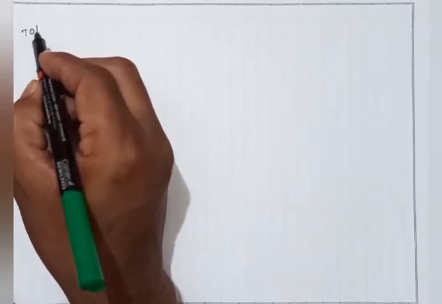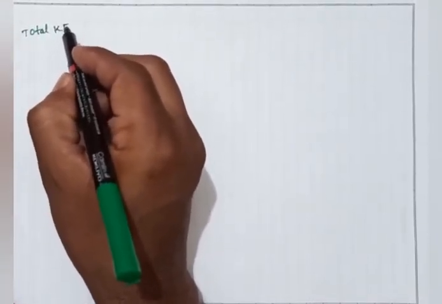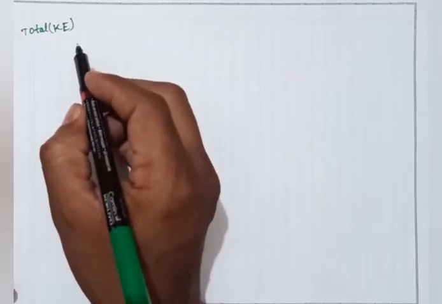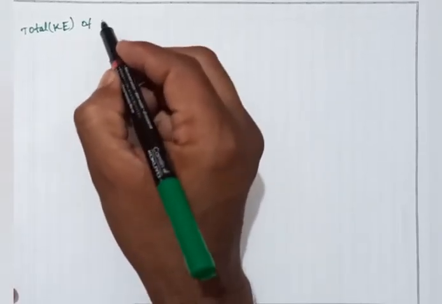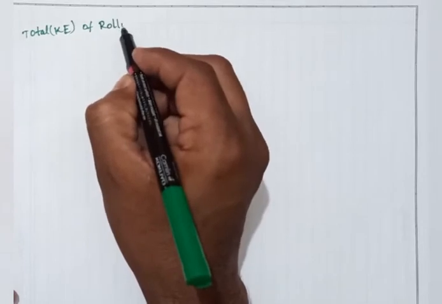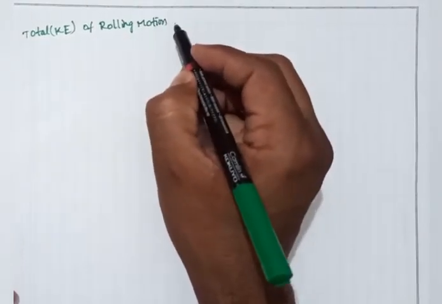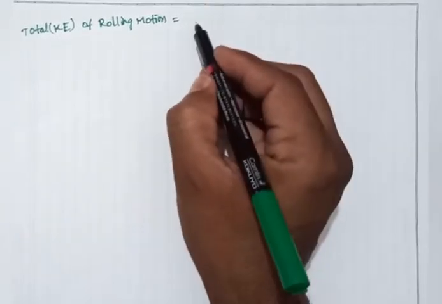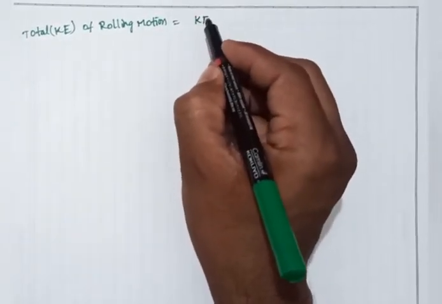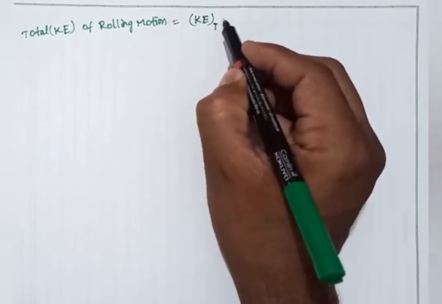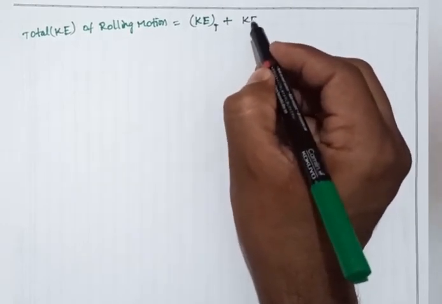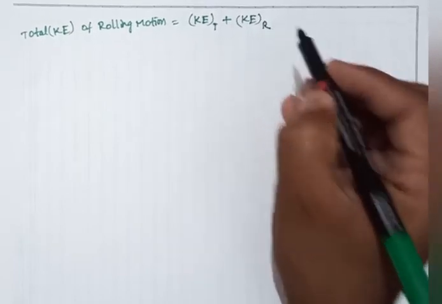Here the total kinetic energy of rolling motion equals the kinetic energy of translatory motion plus the kinetic energy of rotatory motion.